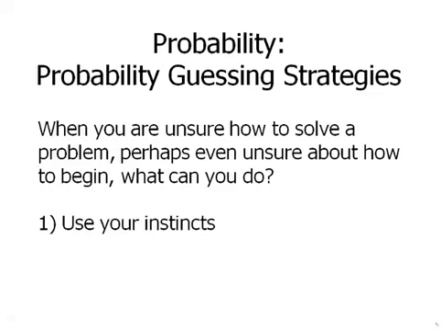First of all, use your instincts. As you work with probability problems over time, you will develop instincts. For example, if it's something like flipping a coin 10 times and getting 8 heads, that's not going to be very, very likely. So if one of the answer choices is 0.8 or 0.9, you know that an event like that is not going to happen 80% or 90% of the time. Something like that would simply be unreasonable and you could eliminate it. So always use your real world instincts about whether something is really likely or really unlikely, and use that information to eliminate some answer choices.